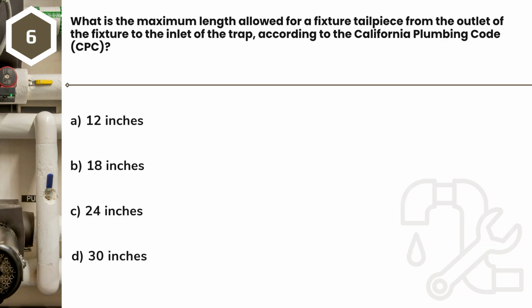Question 6. What is the maximum length allowed for a fixture tailpiece from the outlet of the fixture to the inlet of the trap, according to the California Plumbing Code, CPC? A. 12 inches. B. 18 inches. C. 24 inches. D. 30 inches.